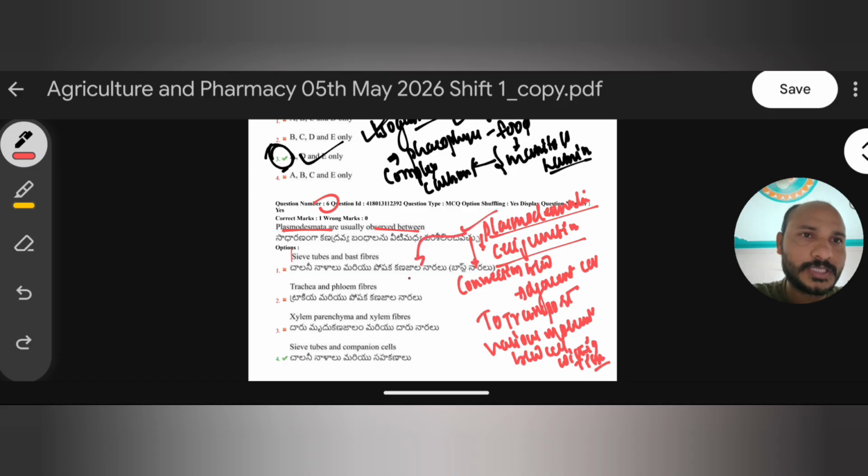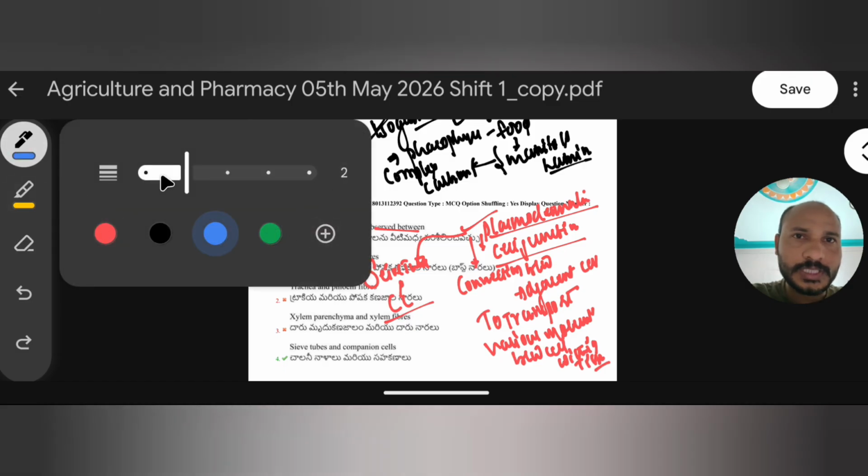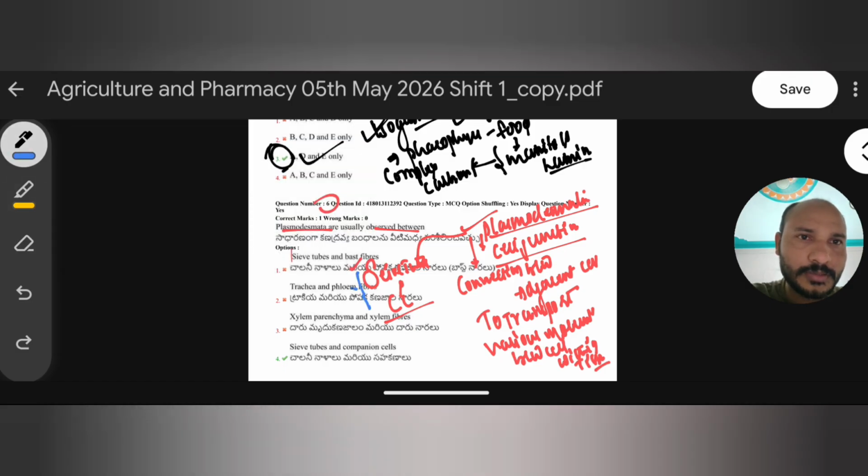So plasmodesmata are observed in these options: sieve tubes and bast fibers, trachea and phloem fiber, xylem parenchyma and xylem fiber, sieve tubes and companion cell. So generally which is seen in sieve tube cells. Here sieve tube cell and companion cells. Why in sieve tubes and companion cell? We have one explanation here. Generally these sieve tubes and companion cells both are types of cells in phloem tissue. This phloem tissue helps in transport of food, and it is a permanent tissue that transports food material. And phloem is generally living tissue, xylem is non-living tissue.